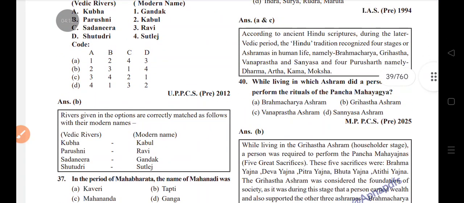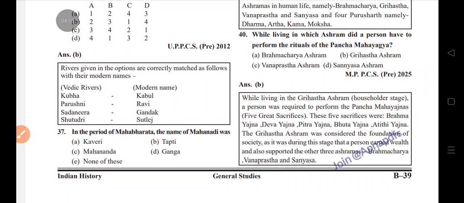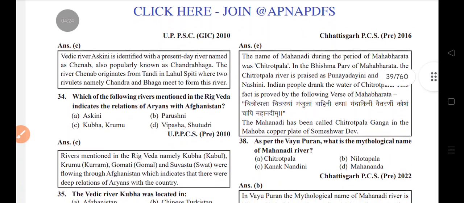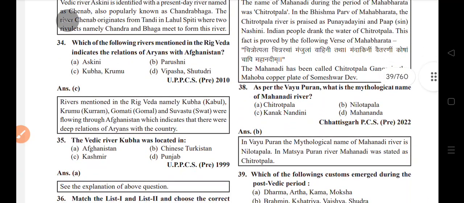Kubha is Kabul, Purushni is Ravi, Sadanira is Gandak, Shutudri is Sutlej. In this period, Mahanadi was named Chitropala in the Mahabharata. As per the Vayu Purana, what is the mythological name of Mahanadi? Nilotpala.